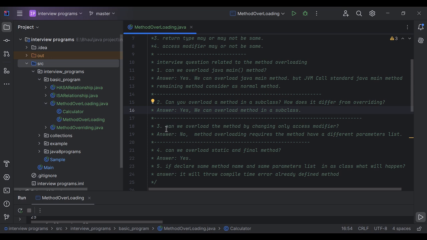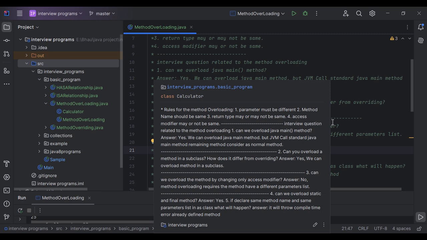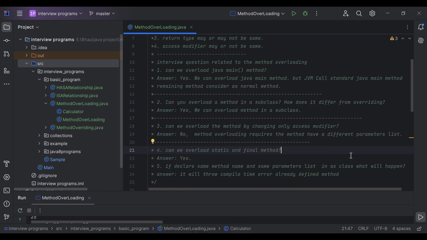The third question: can we overload a method by changing only the access modifier? If I just change the access modifier and keep the same parameters, is it a method overload? The answer is no, method overloading requires the methods to have different parameter lists.